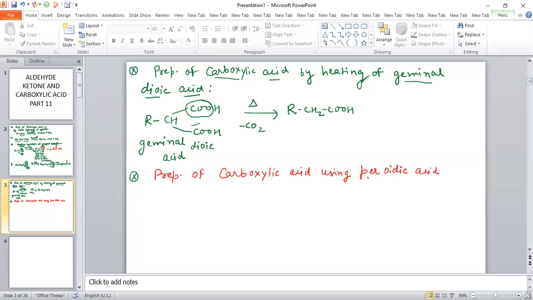What is periodic acid? Periodic acid is basically HIO4.